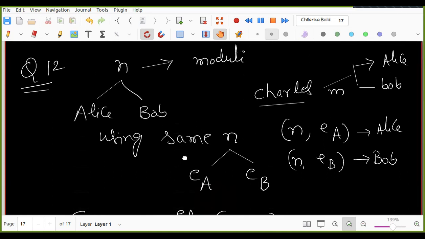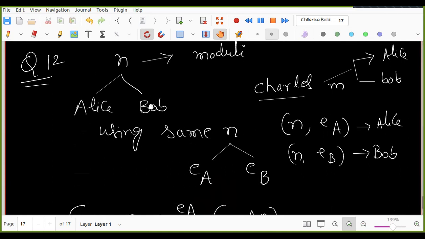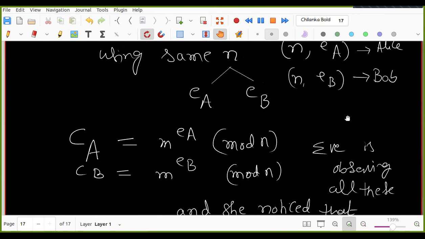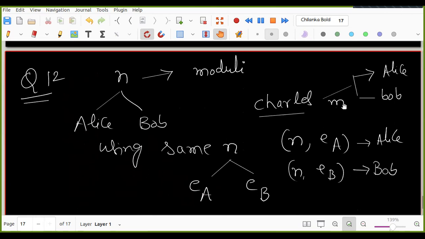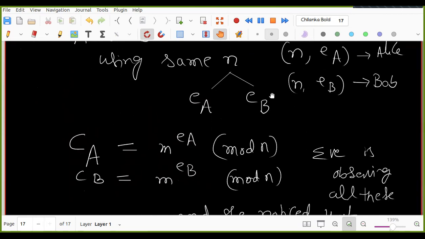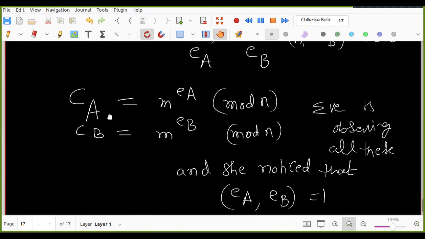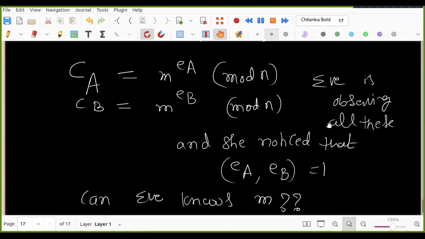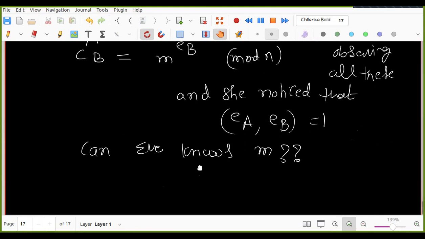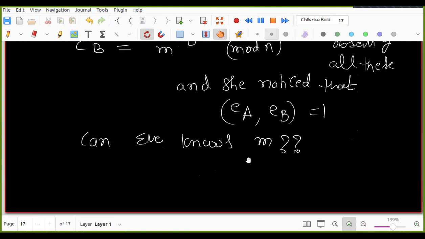Instead of giving the question, I explained everything. So the same modulus both Alice and Bob are using, and of course different exponents. n comma EA is Alice's public key, n comma EB is Bob's public key. Some person Charles wants to send the same message to both Alice and Bob. So he computed the encrypted messages, M power EA and M power EB. But Eve is observing all these things, and she noticed that GCD of EA comma EB is 1. Then from this information, can she know M? That is the question. What is your response?